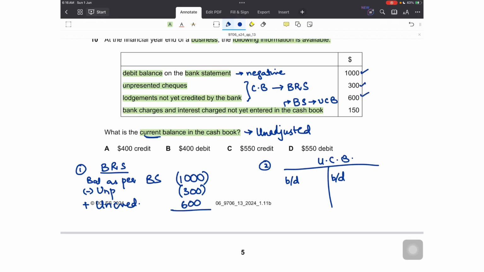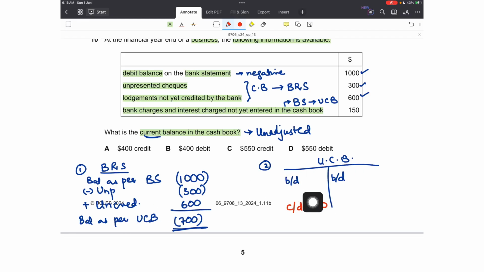So minus 1000 minus 300 plus 600 would be a 700 negative balance. This is the overdraft balance as per the updated cash book. So this is my carried down value. This would be the result of the preparation of the updated cash book balance, and since it's an overdraft, the carried down would appear on the debit side amounting to 700.